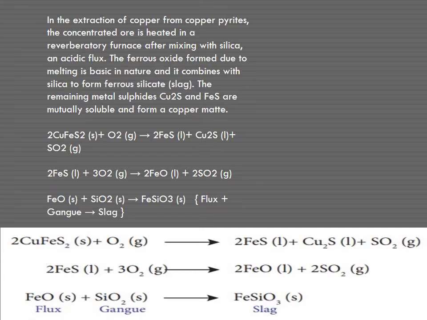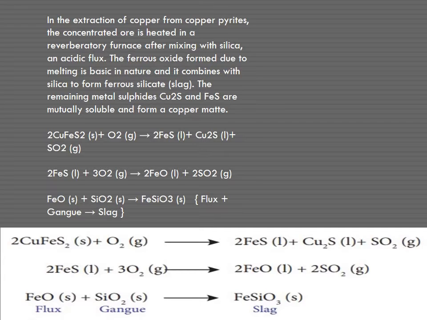I also told that it is involved in the extraction of copper from copper pyrites. Copper pyrite is heated in a reverberatory furnace after mixing with silica, an acidic flux.